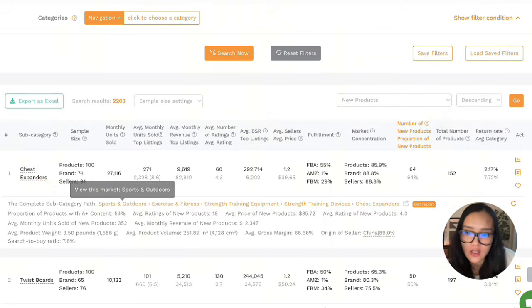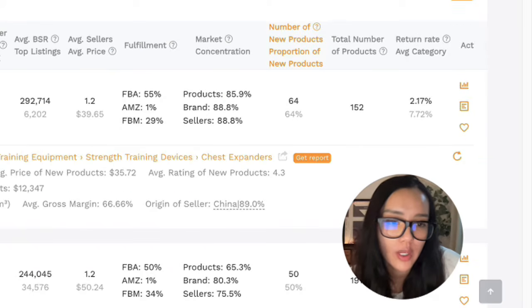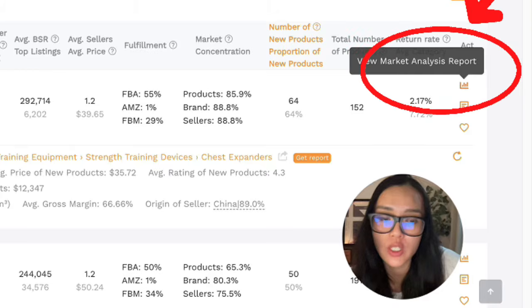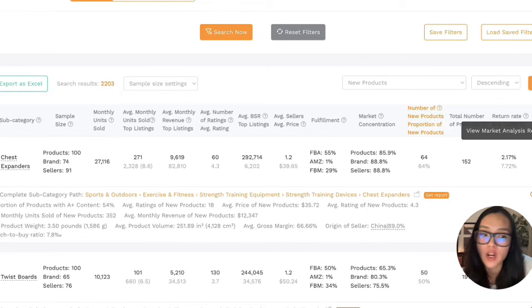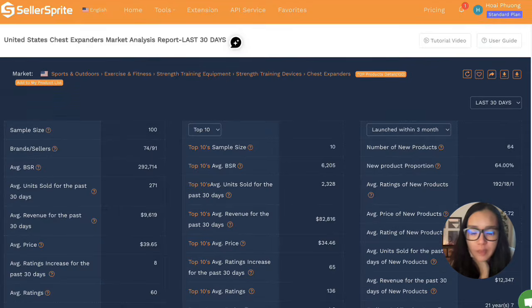So as you guys can see, there's a lot of helpful data, such as monthly units sold and so forth, total number of products, average return, average category. But what I really want to do is dive a little bit deeper. If you notice right here, we can get a detailed market analysis report. So let's do this. A few moments later. Okay, cool. So once we're getting deeper into the chest expanders, let's take a look.